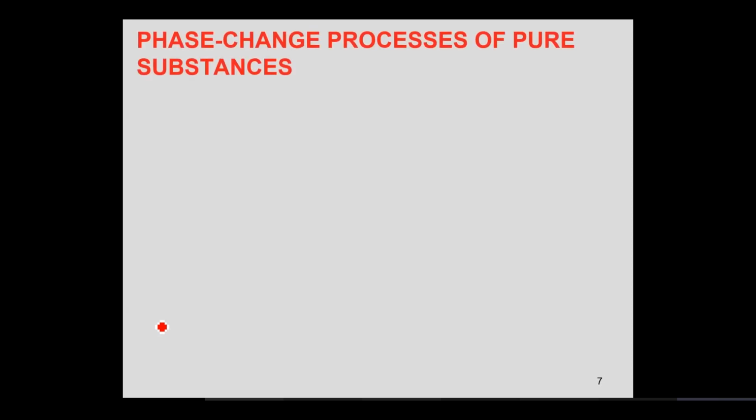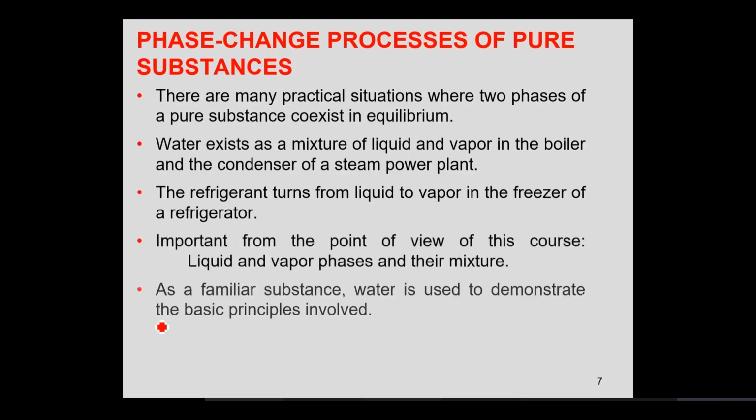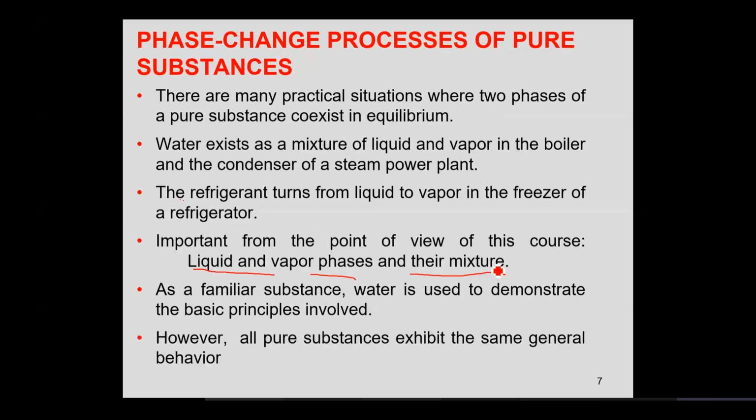And we identified that liquid to vapor phase transformation is probably the most essential phase transformation as regards to the thermodynamic processes involved in mechanical engineering. We'll begin with the phase change process of pure substance, which involves the liquid to vapor phase transformation. So liquid vapor phases and their mixture need to be understood in detail. So we'll understand the process of phase transformation from liquid to vapor, and for that we have taken the example of water